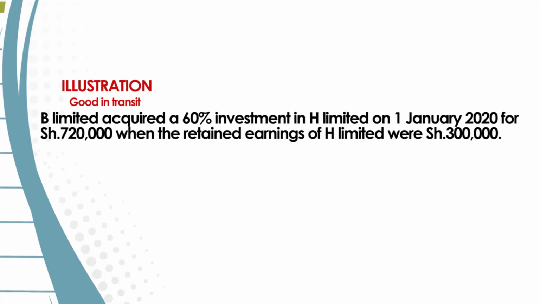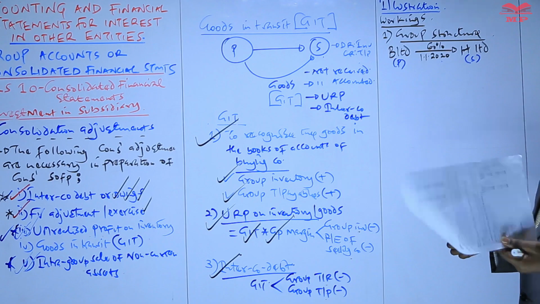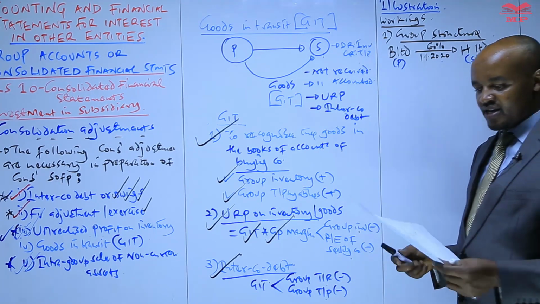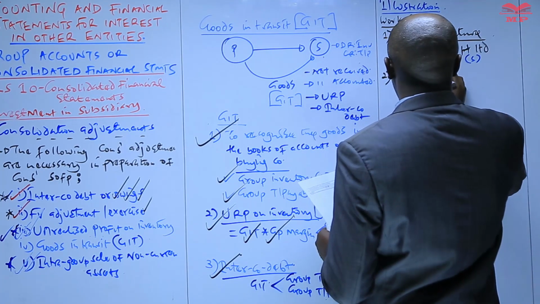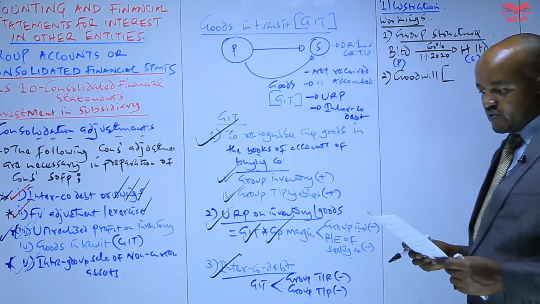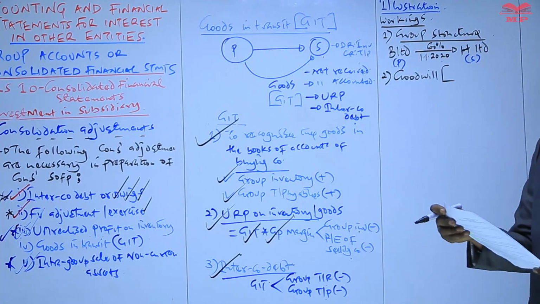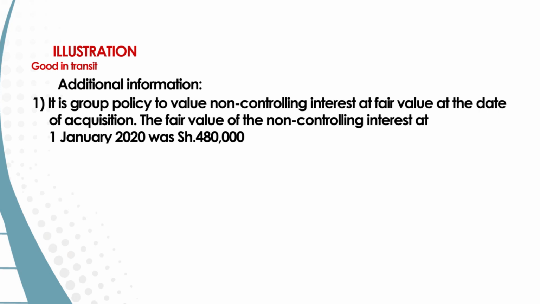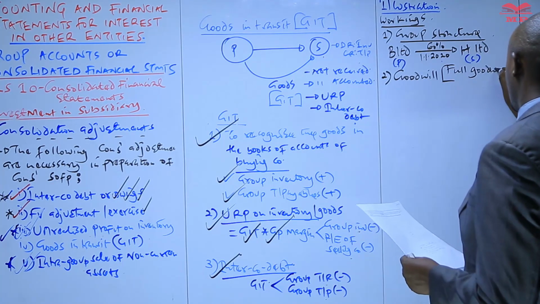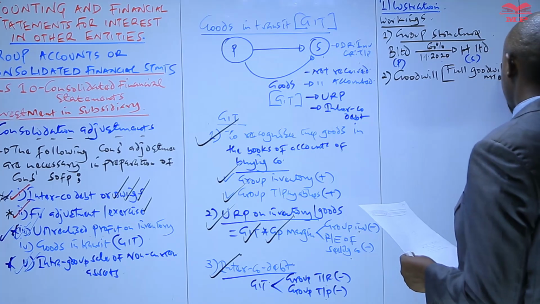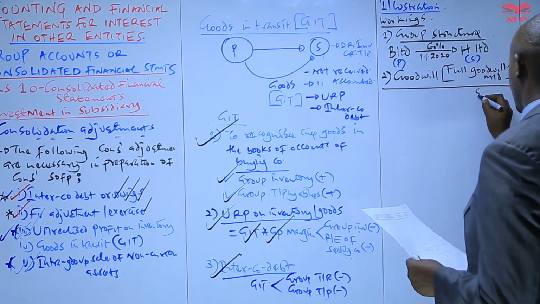Yes, and then in that first paragraph, we are given the purchase consideration paid by the parent, 720, and then the retained earnings of this company at the date of acquisition. I think we can use that information to compute the goodwill arising on acquisition. And which method are we supposed to use here? We are going to use the full goodwill method as per the information provided in note 1, because in note 1 you're told it is a group policy to value non-controlling interest at fair value. So in that case we are using the full goodwill method.